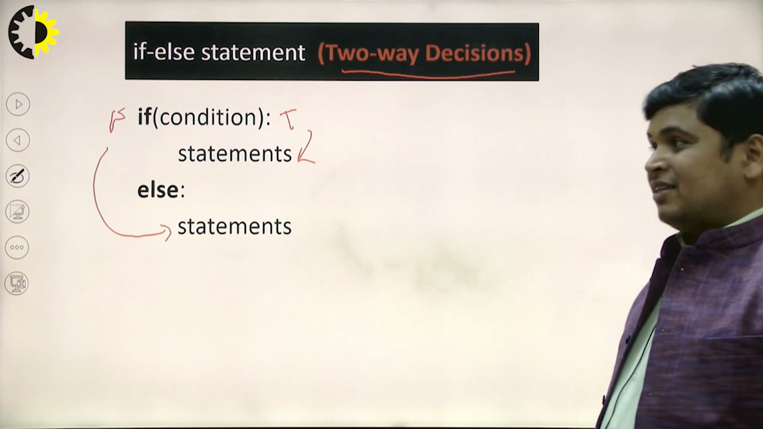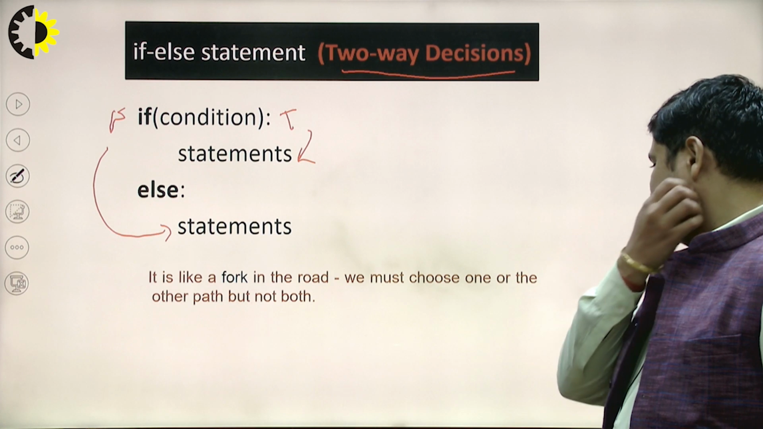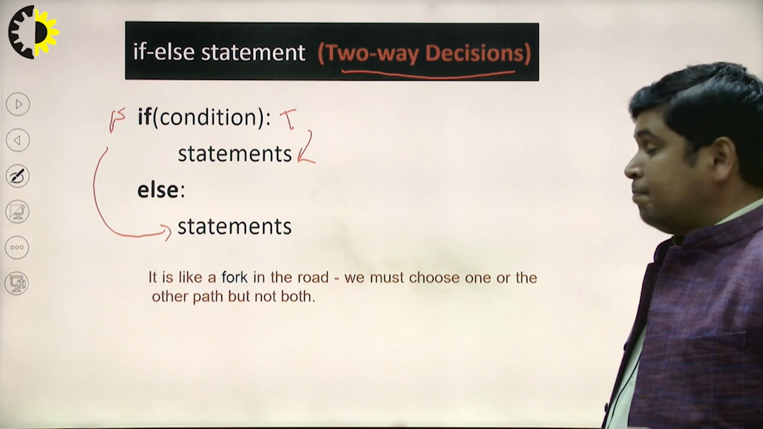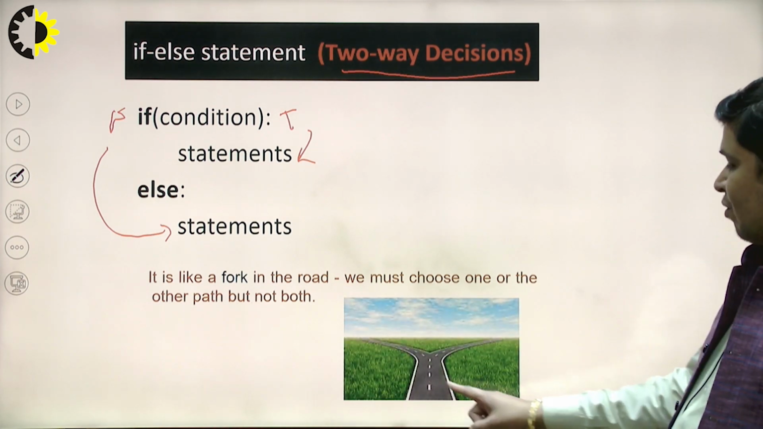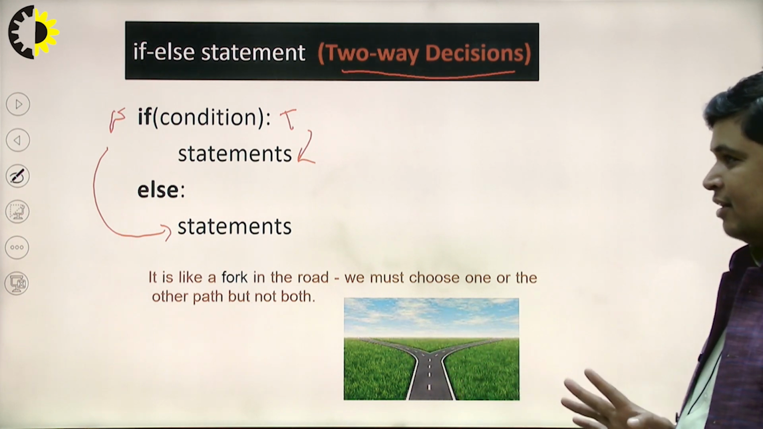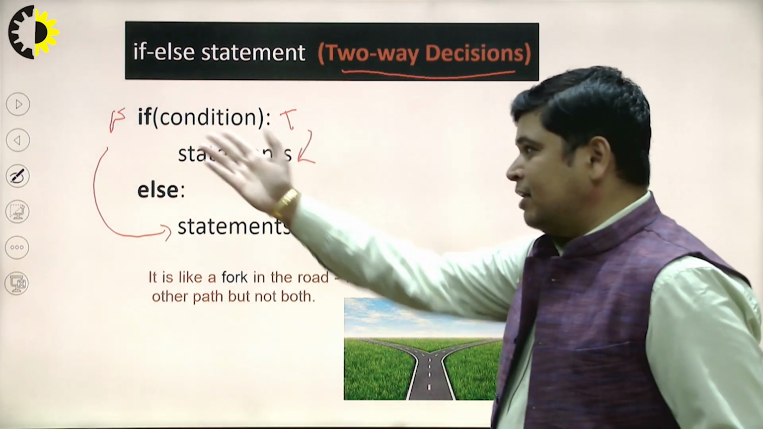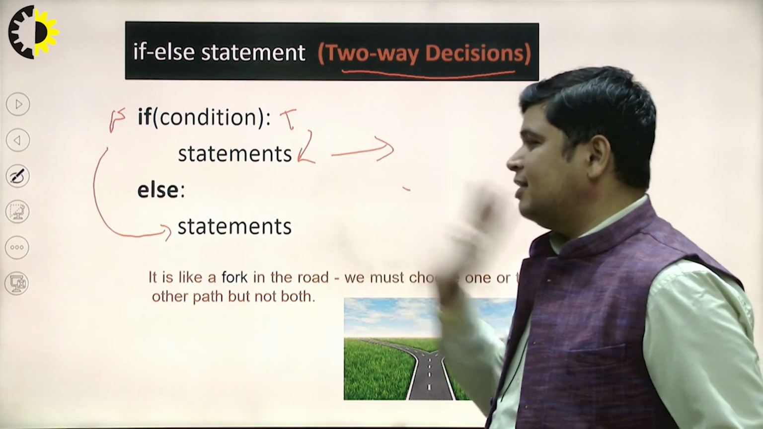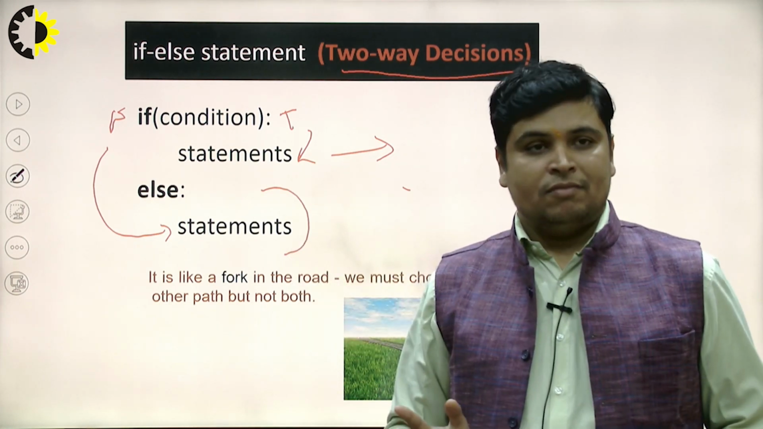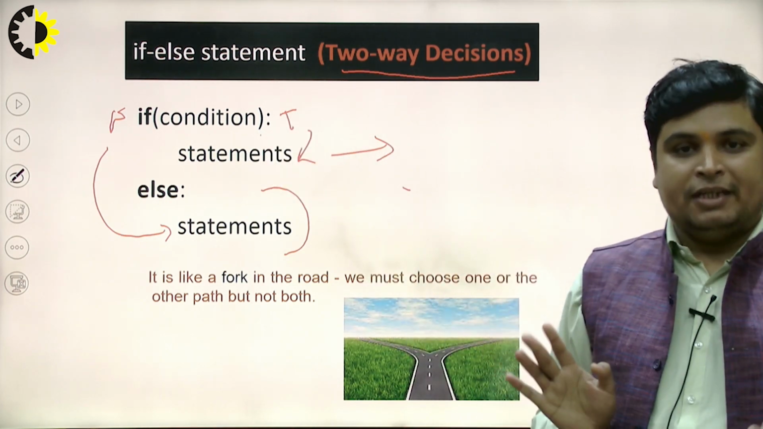So this is just like a fork in the road. We must choose one or the other path, but not both. By picture you will see the complete scenario. This is the road. Either you go in this direction or you go in this direction. You cannot go in both directions. So if this condition becomes true, then this part will be executed, otherwise this part will be executed. This part will be executed when the condition becomes false. If the condition is false, then the else part will be executed.